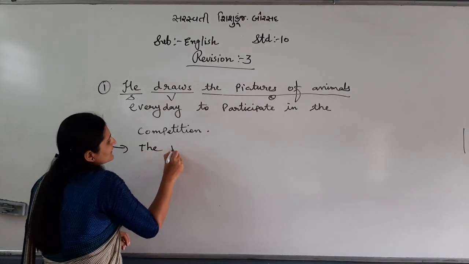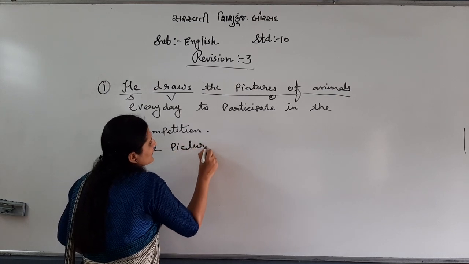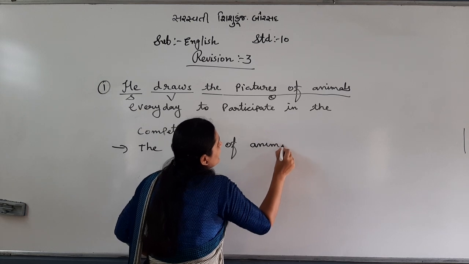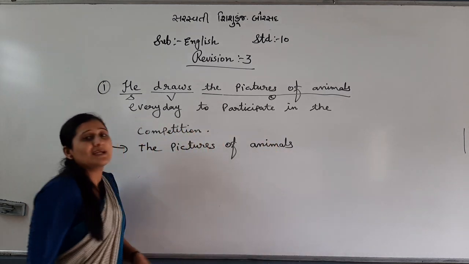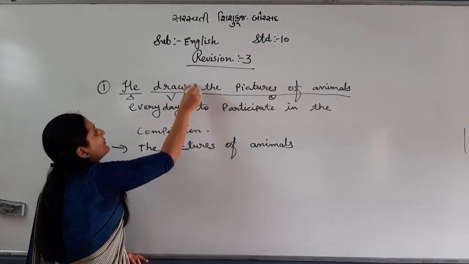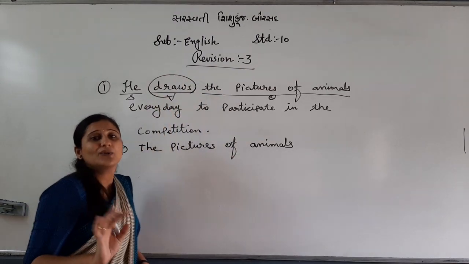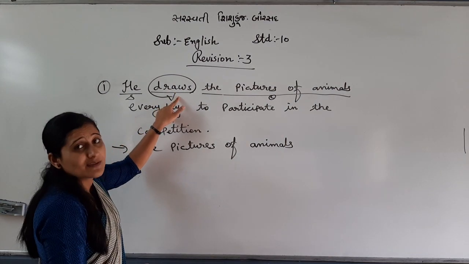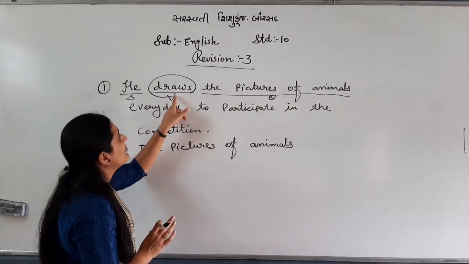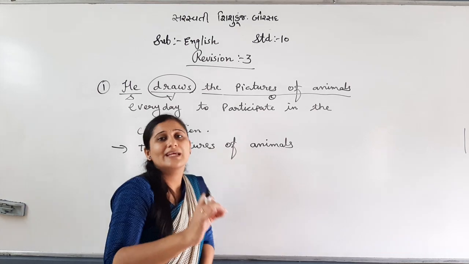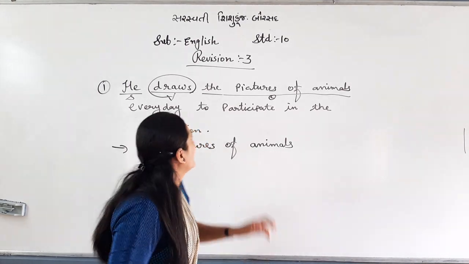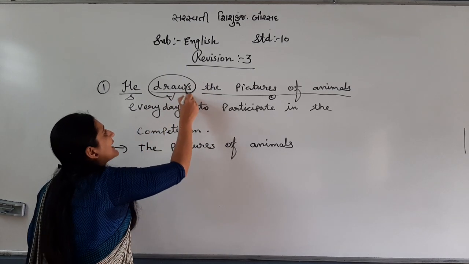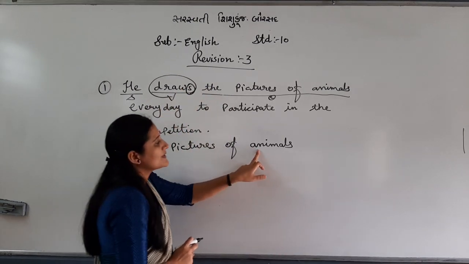The pictures of animals. That is the object. Now you will change the verb accordingly, as I told you. Where is the verb? Draws. As I told you, read from your worksheet what is given for S or ES. So if S or ES is on the main verb, what will your passive be? Is or are plus V3. Here S is given, but see, the object is plural.